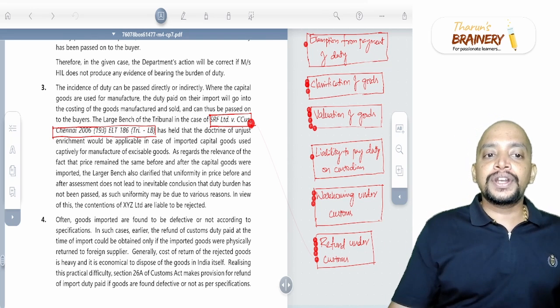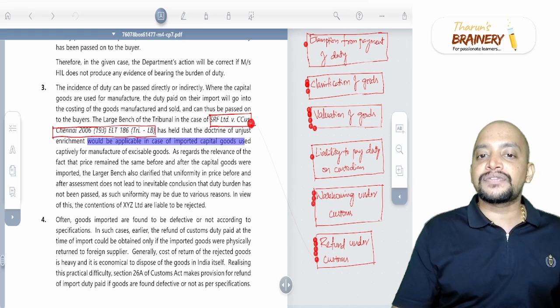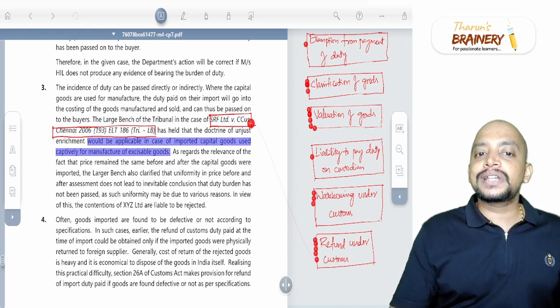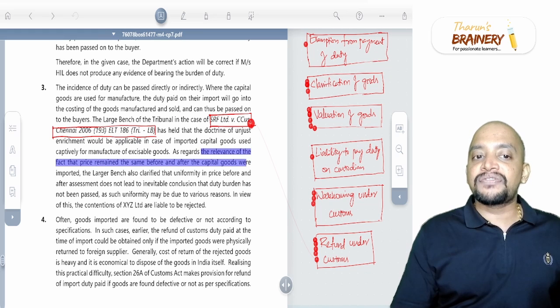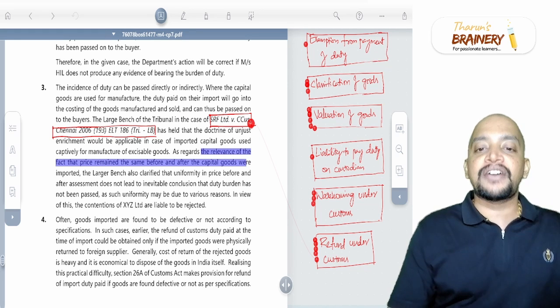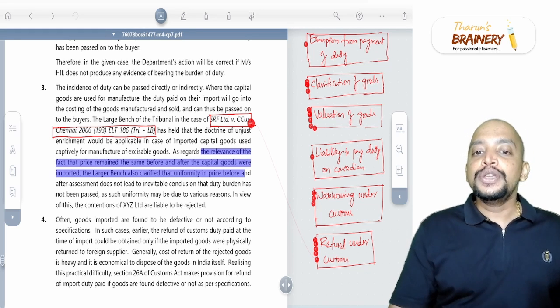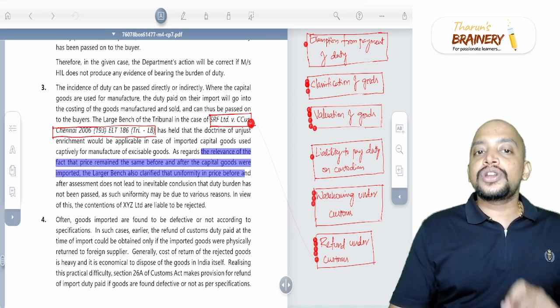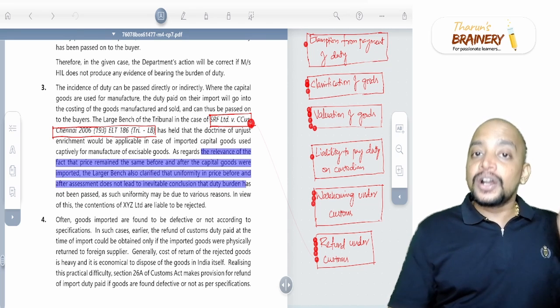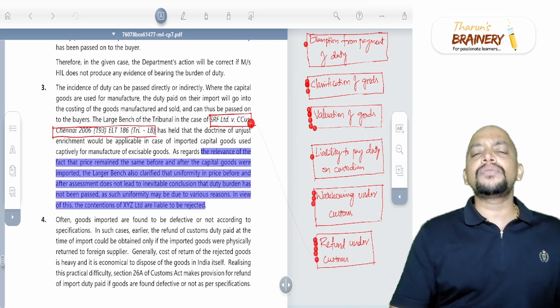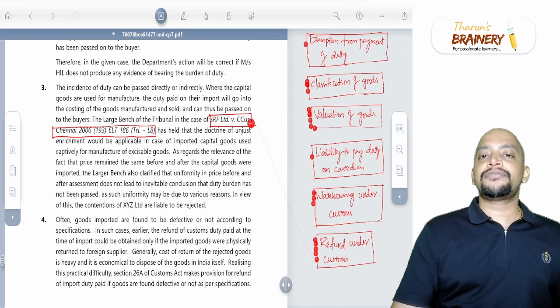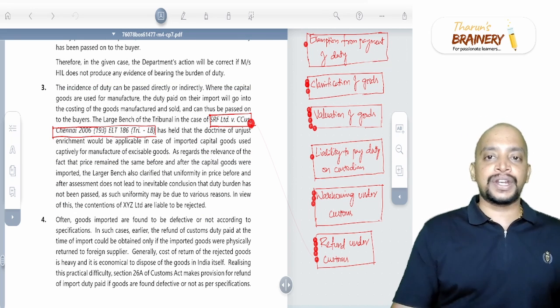Therefore, the doctrine of unjust enrichment would be applicable in case of imported capital goods used captively for manufacture of finished goods. Uniformity in price does not lead to the inevitable conclusion that the burden has not been passed. Such uniformity may be due to various reasons, so because of that they have to prove unjust enrichment.